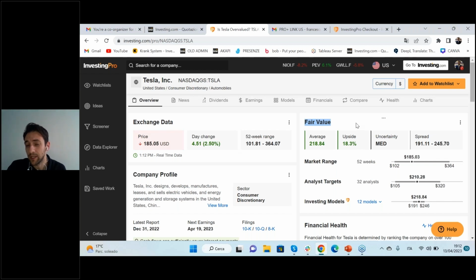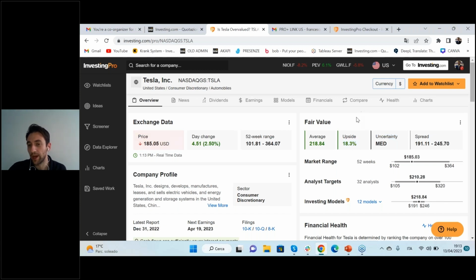In this case we have more or less 80% of discount from the fair value or intrinsic value. Is it enough, is it good, is it bad? It depends on your evaluation. Because for me, for example, when I analyze stocks, this upside should be more than 30%. In this way, I have what Warren Buffett mentioned as the margin of safety.